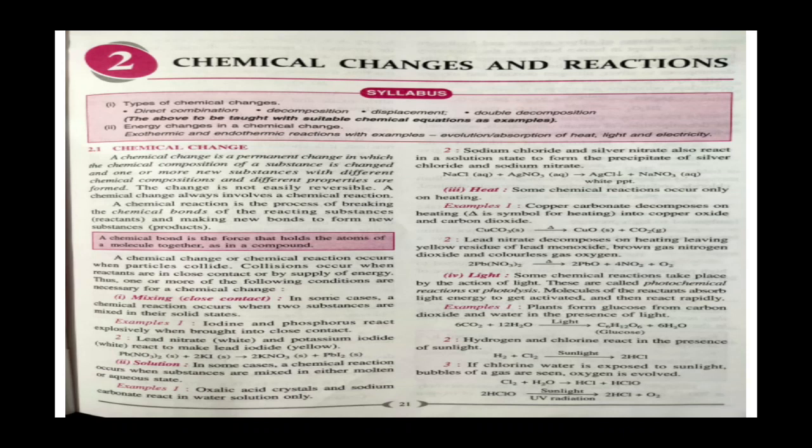Lead nitrate, as I have shown this reaction in class 8, when we add potassium iodide into it. So what happened when we add potassium iodide in the solution of lead nitrate? Yellow colored lead iodide is formed. So this is the first condition, that is each and every reactant wants close contact with each other, then the reaction will proceed.